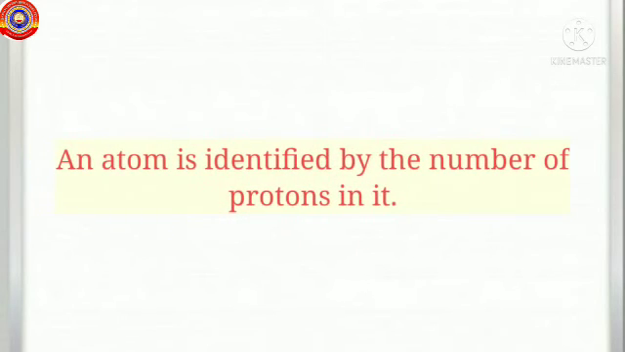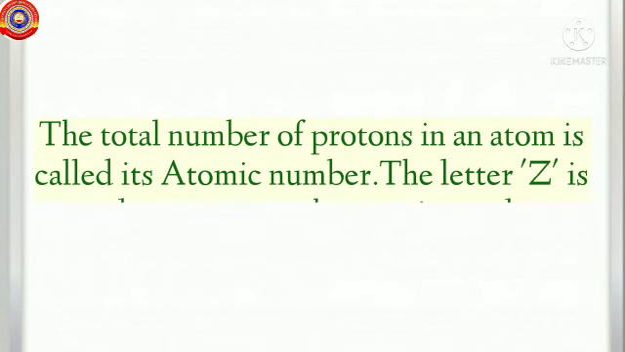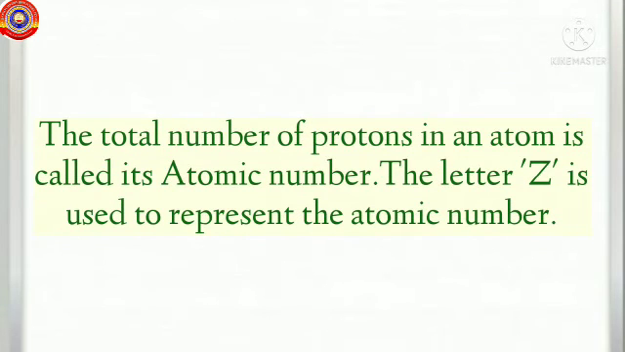Remember, an atom is identified by the number of protons in it. Hence, the number of protons in an atom gains utmost significance. So, dear children, the total number of protons in an atom is called its atomic number. The letter Z is used to represent the atomic number.